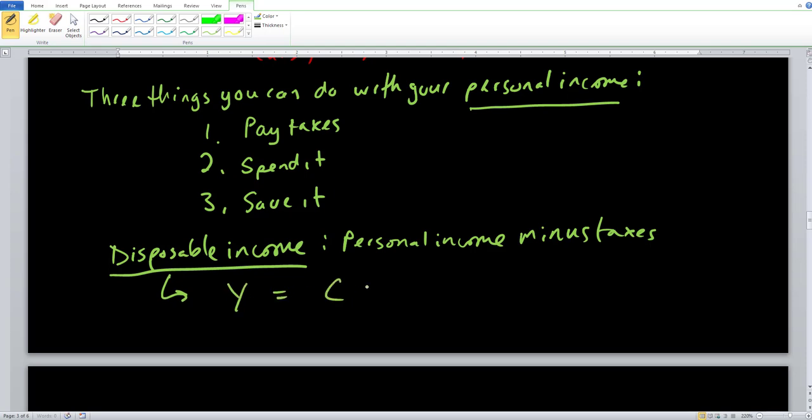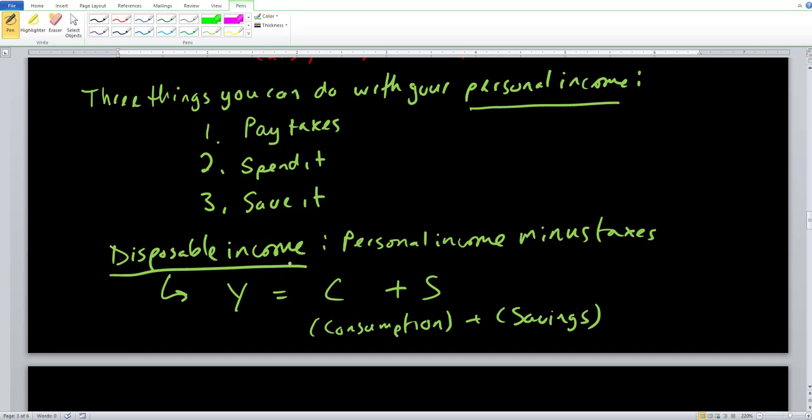Y equals C plus S. So here, your disposable income equals consumption plus savings, the last 2 things you can do with your personal income. We notice here that we use the letter Y to denote your disposable income. And in the later chapters, we're actually going to see that this disposable income has to equal your GDP like we calculated under the expenditure approach. So Y has to equal Y. That's going to be something that you have to look forward to in chapter number 8 and 9.